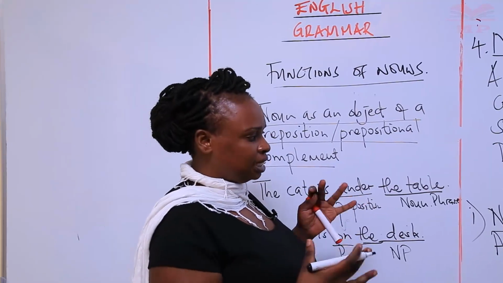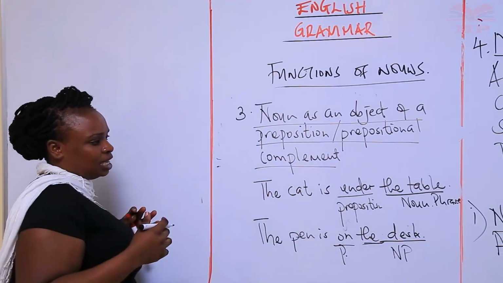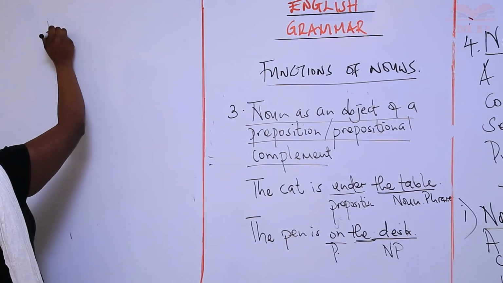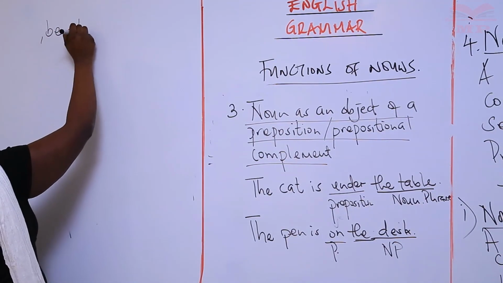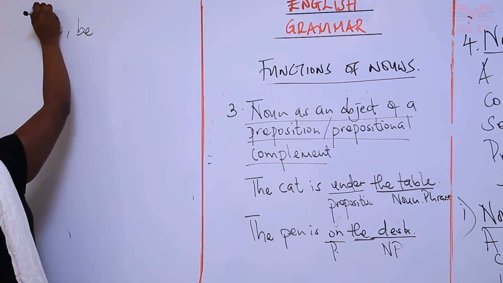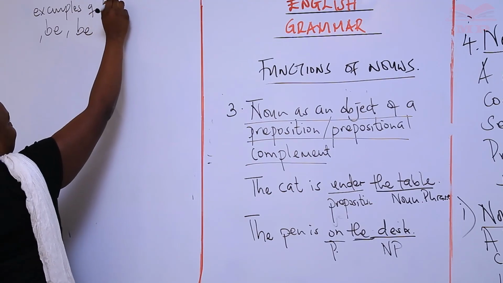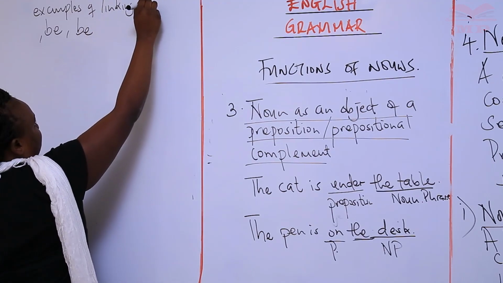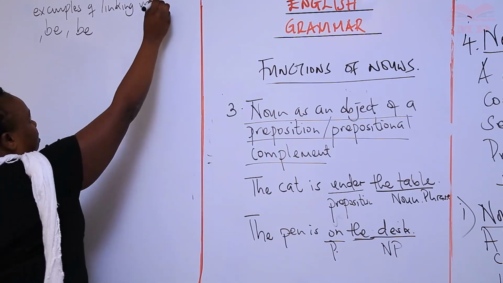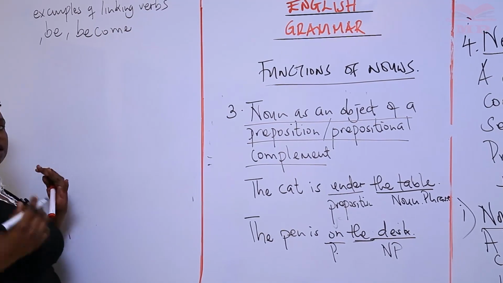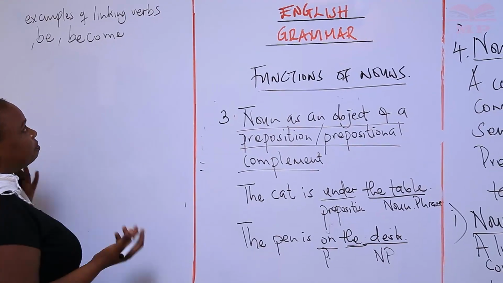So examples are forms of maybe the verb be. Okay, we have become. Examples of linking verbs. We have become. Okay, depending on how they are functioning in the sentence, we have appear.